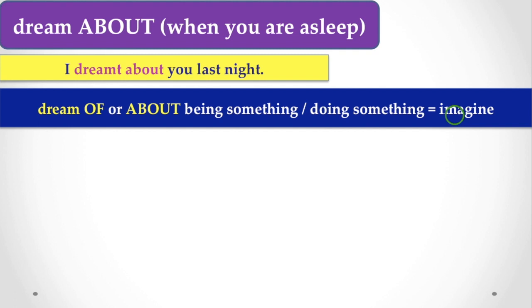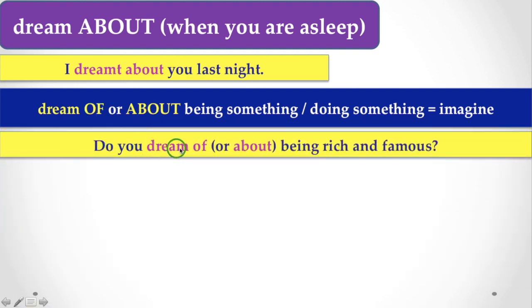So when the verb dream is related to your sleep, then you have to use the preposition about. But if this verb points to your imagination, then you have to use either of or about.